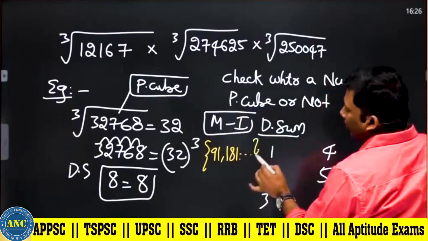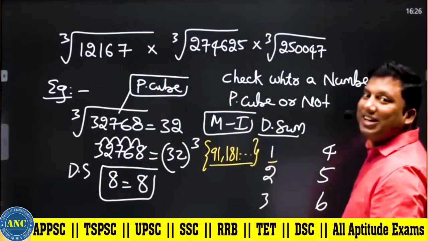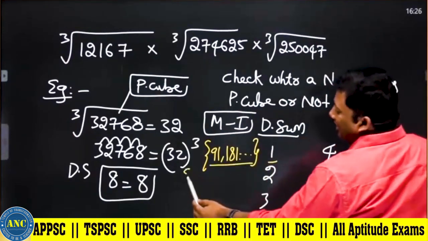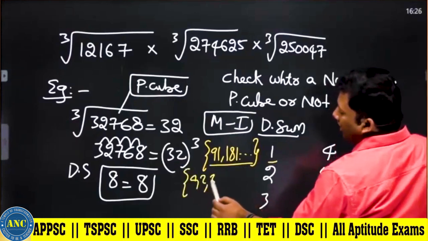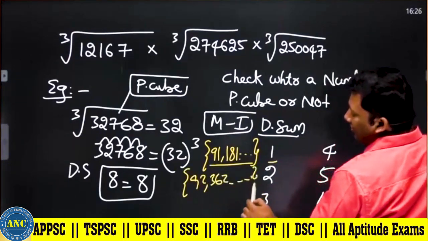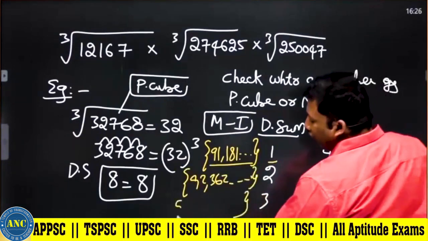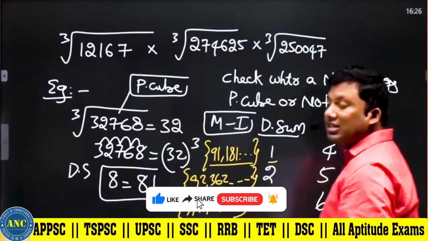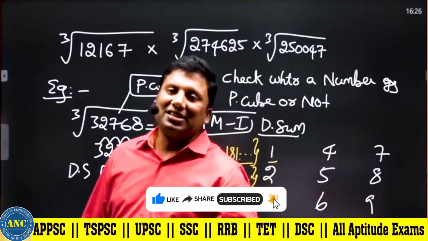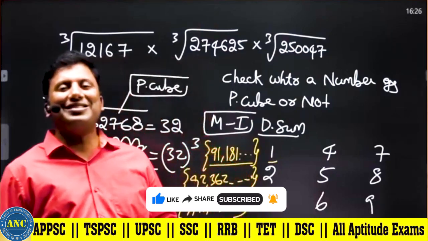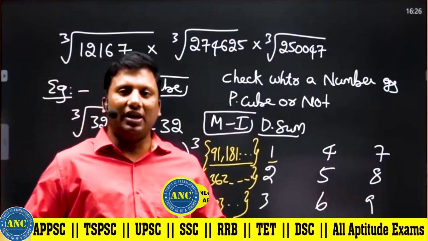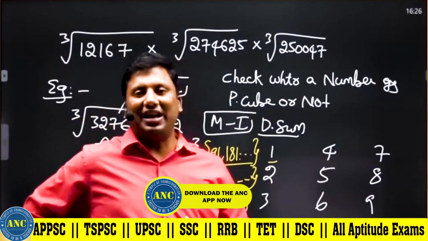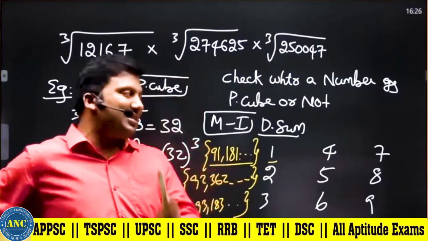This is the set of all the numbers whose digital sum is 1, this is the set whose digital sum is 2, this is the set whose digital sum is 3. Digital sum is defined as the sum of the digits until a single-digit number is obtained.